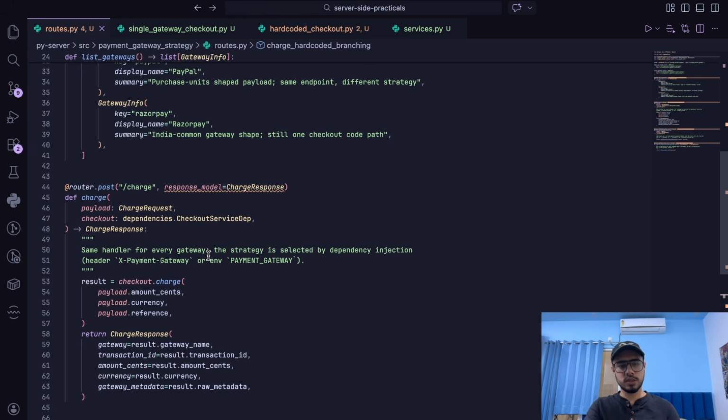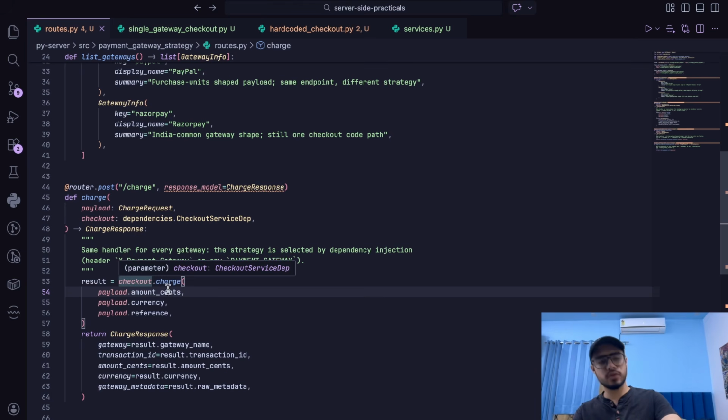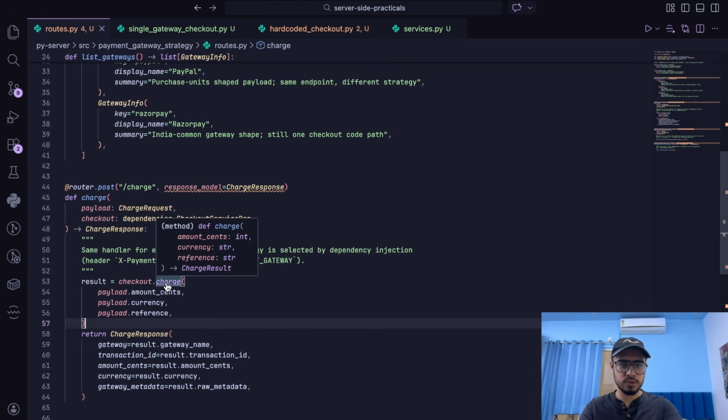Now, how does that work? How does this whole thing work? You can see we have something called the charge function, which is coming out of the checkout object. Checkout object is dependency injected using the checkout service dependency. And at the end we are just returning the response. Now let's get deeper into the dependencies. How are they behaving? So first of all, let's go to this charge function to understand the implementation.